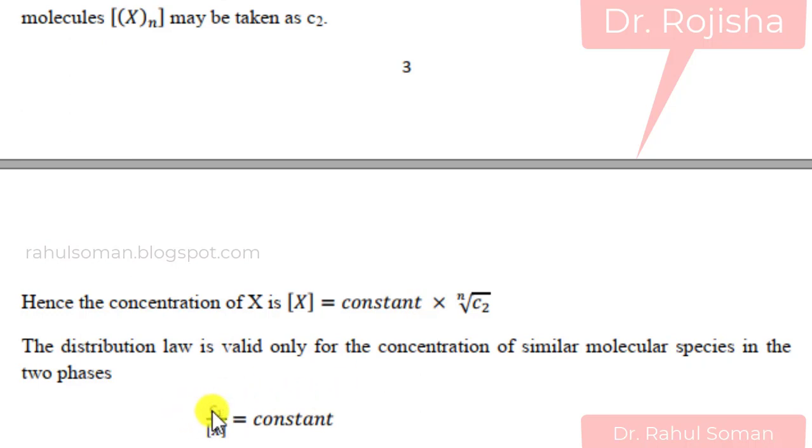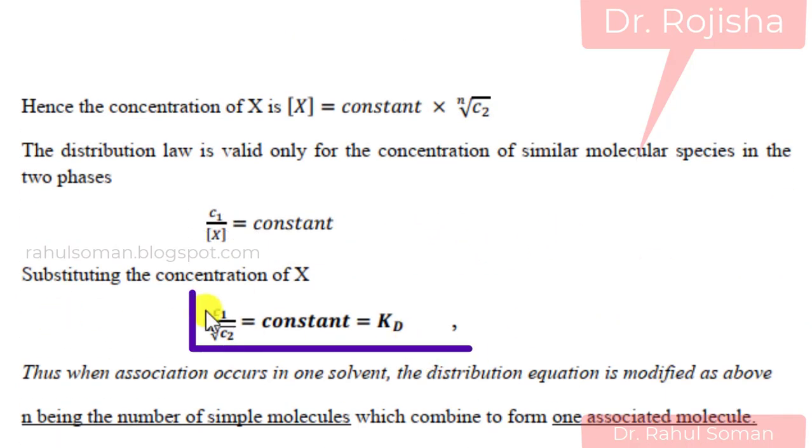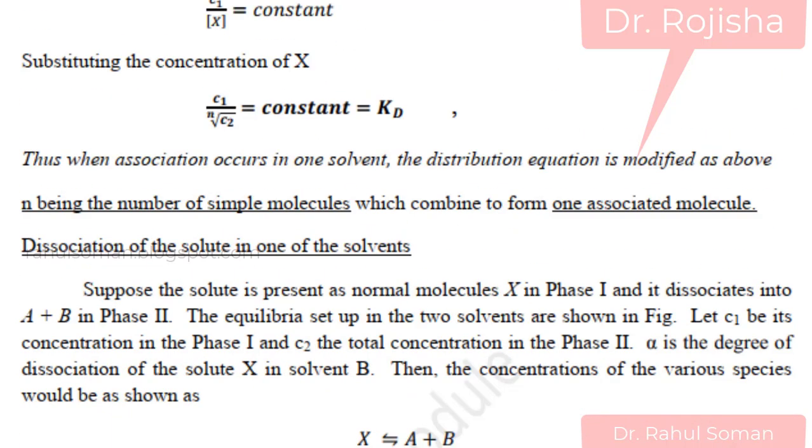C1 is the concentration of X in the first phase, and the concentration of X in the second phase is a constant into the nth root of C2. So we can write C1 by the nth root of C2 is equal to the Nernst distribution coefficient.